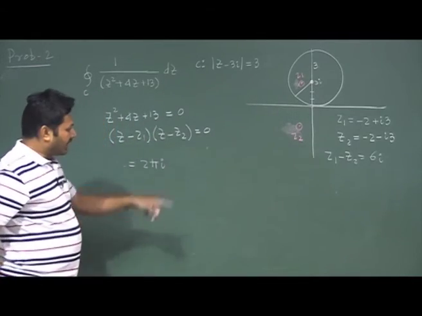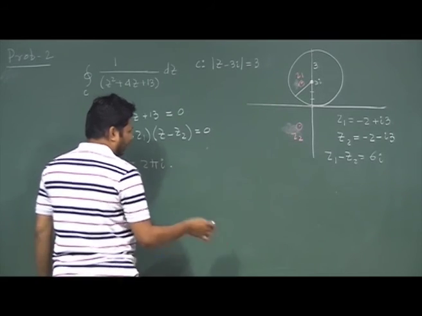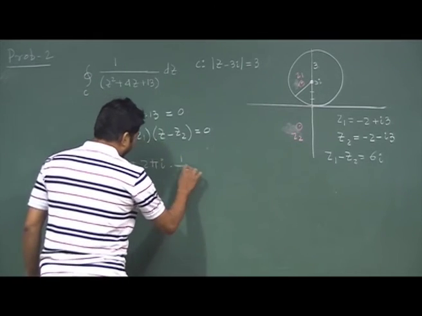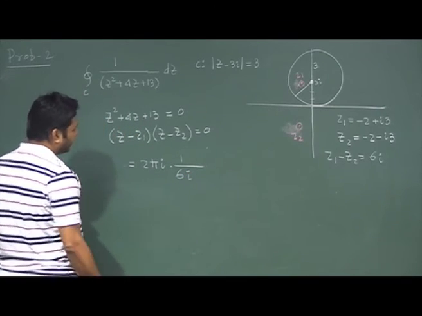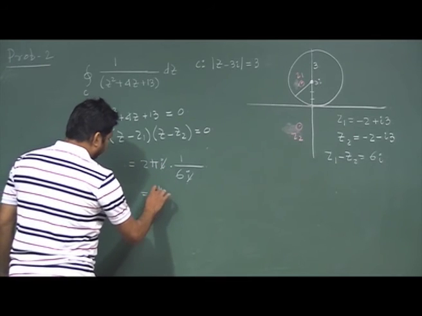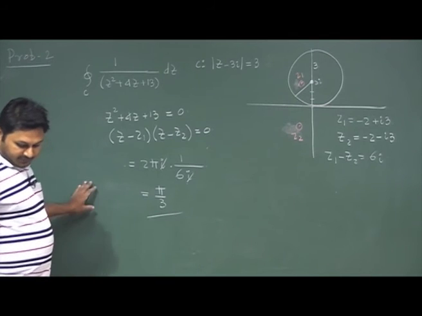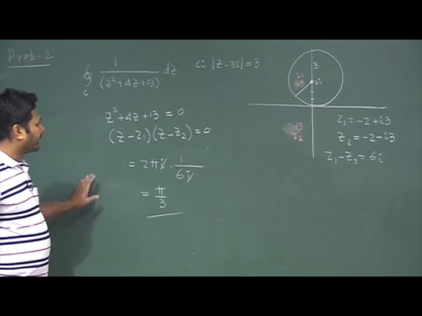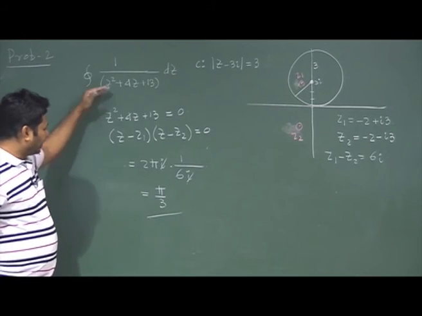So the residue is 1 divided by 6i. The i will cancel out with the 2 pi i, so it should be something like pi by 3. So we find the value of this integration is pi by 3.